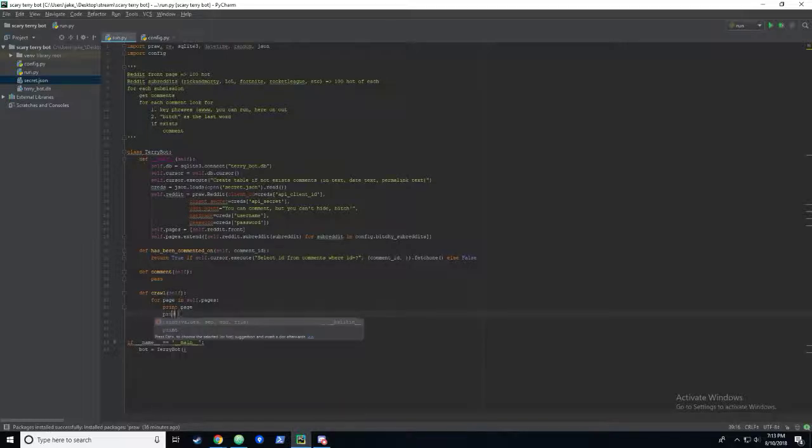Print, no, not print, for submission in page.hot. So this will grab 100 hot submissions from the page, which for the first page would be self.reddit.front, the front page. So within here, for each submission we can look through all the comments.